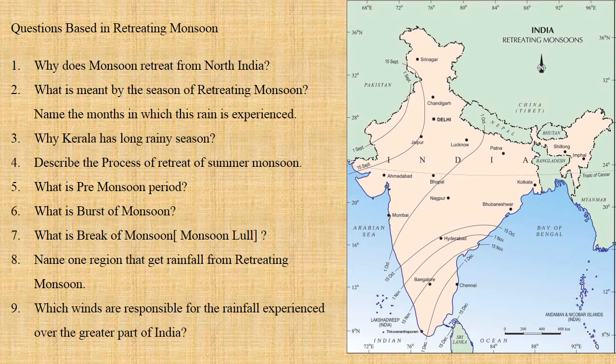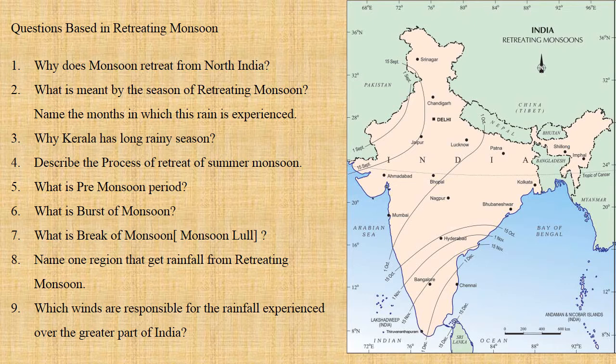So what is burst of monsoon? Burst of monsoon means the first rain that we get with thunder, lightning and storm. That is called burst of monsoon, which takes place in June month, or it also takes place in the last week of May. Okay, so how to explain burst of monsoon? It is the first monsoon rain that comes with thunder, lightning and storm in the last week of May or first week of June. Let's go to the next question.